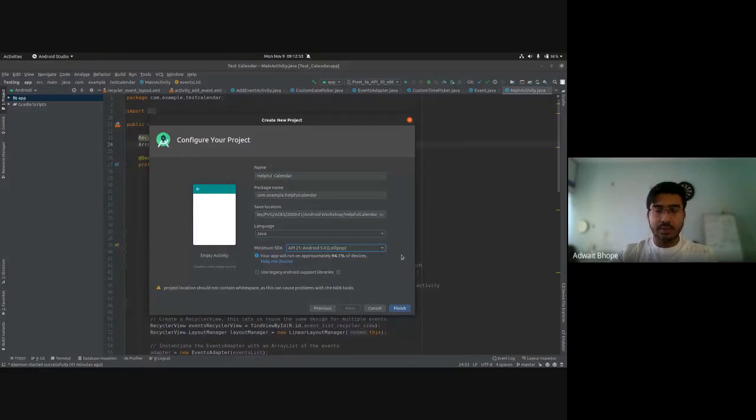So what this minimum SDK represents is basically which platform your app supports, the oldest platform, and it is totally fine to go back even further and select KitKat and so on.